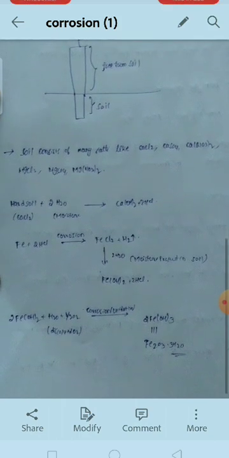Soil consists of many salts like calcium chloride, calcium sulfate, calcium nitrate, magnesium chloride, magnesium sulfate and magnesium nitrate. These salts undergo reaction with the moisture, which results in the formation of respective oxides and mineral acids.